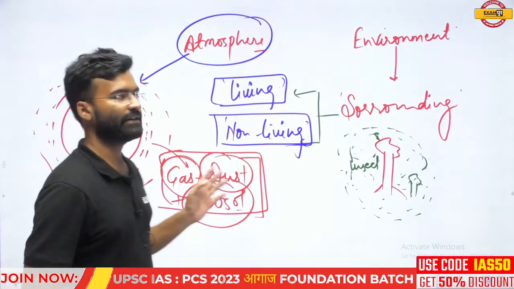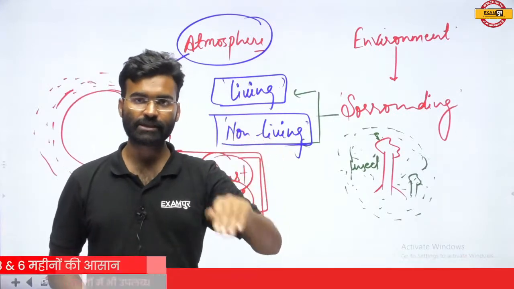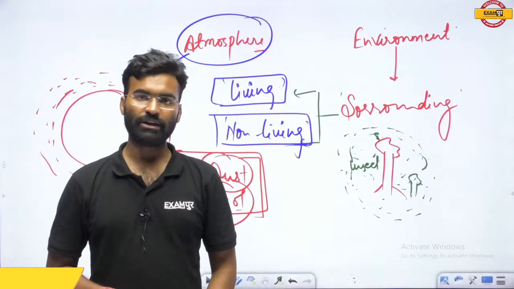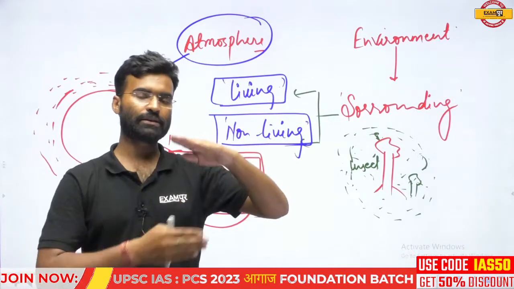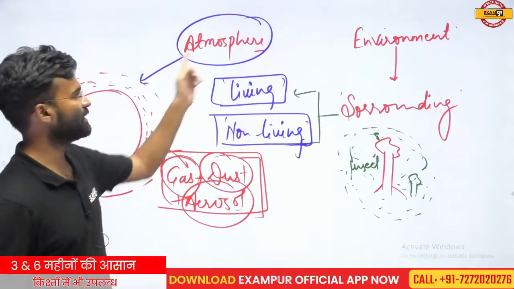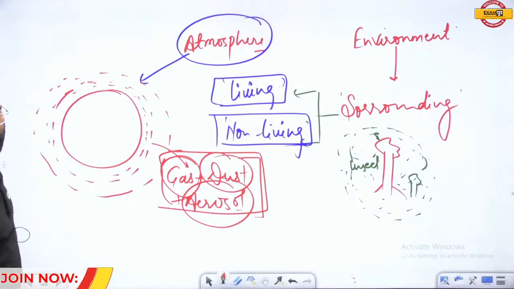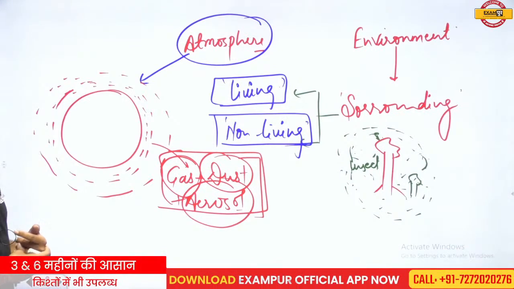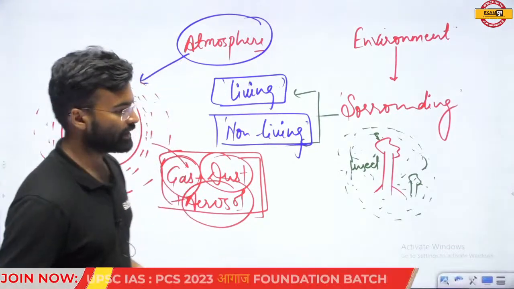So there is a difference. If you move beneath the earth's surface, your environment will change, but your atmosphere is the same. Atmosphere means the blanket around the earth. So this is the atmosphere and this is the environment. Okay, I hope it is clear.